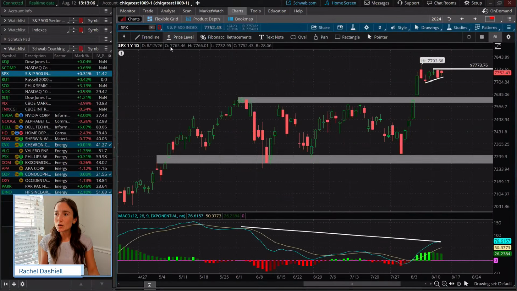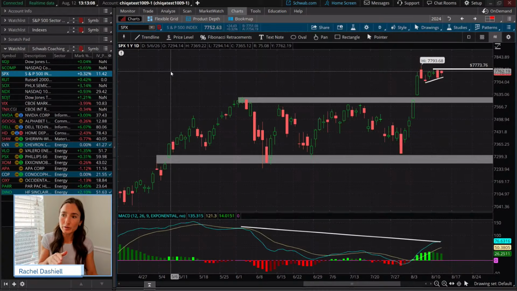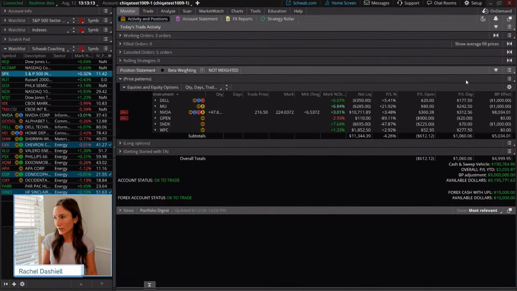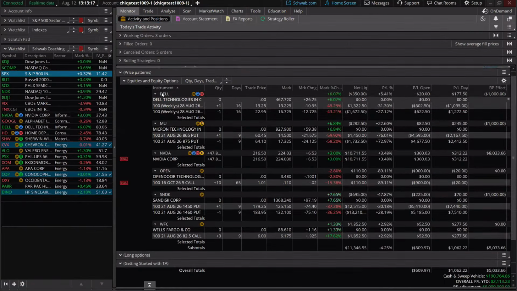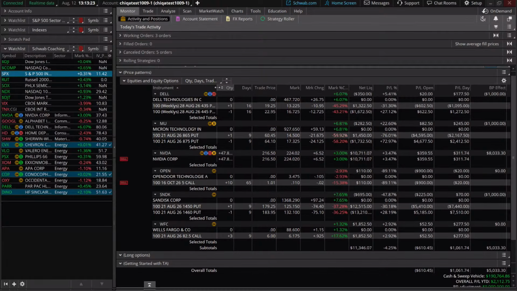Now, we're going to take a quick pause on that. Before we dive into the energy, we need to review some of our past trades. And so here are all the trades that we actually have open for some of our stocks here. So we had a short put vertical on Dell, and we still have a little bit of time on that. We just need the price of the stock to stay above 445 by expiration. So we still have about 2 weeks left on that one.